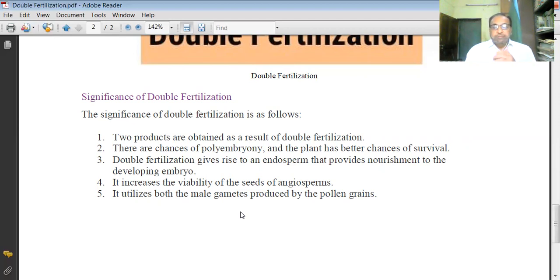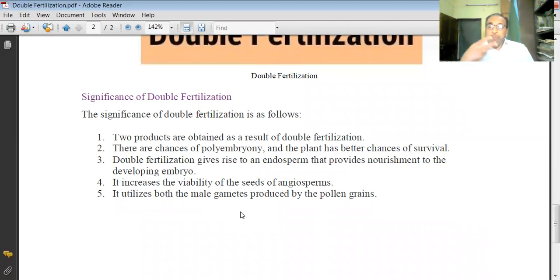And this phenomenon is useful so that whatever living organism is there, that living organism produces a similar kind of living organism for the next generation. Hence, it is the most important.